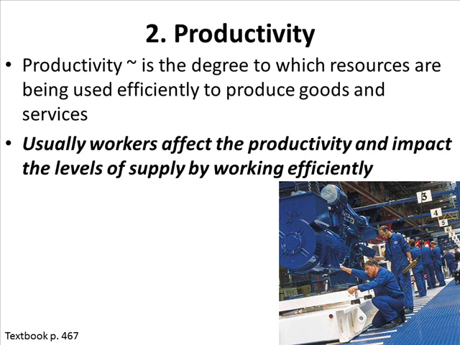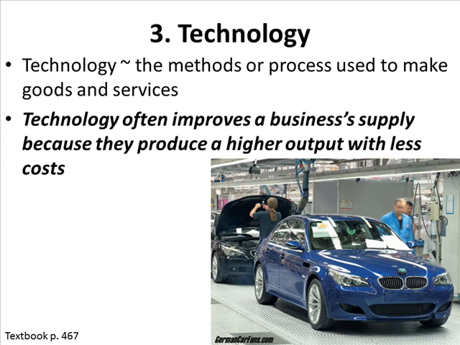Technology is also going to have an impact on supply. Technology is the method or process used to make goods and services, and it's all about an improvement on that method. Technology often improves a business's supply because they produce a higher output with less cost. The more and more businesses are able to procure objects or machines that help them more easily make their product, their costs for making the products are going to go down. So they will be able to increase the supply at a lower cost and supply more products to the market.